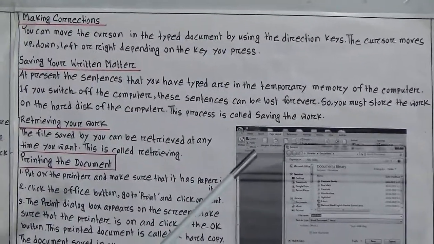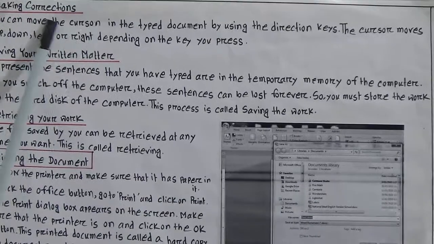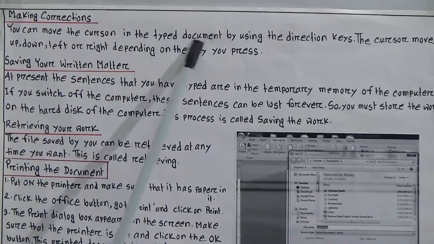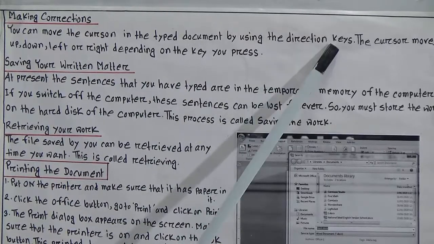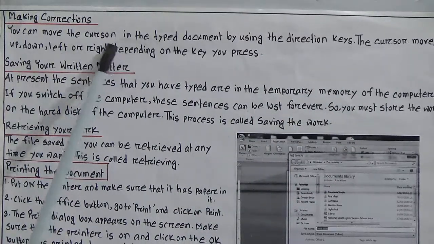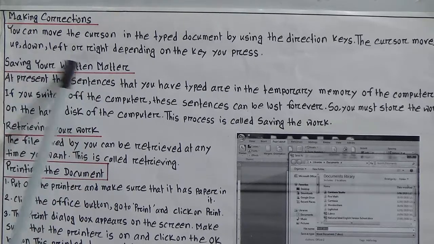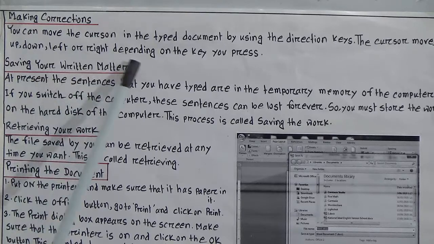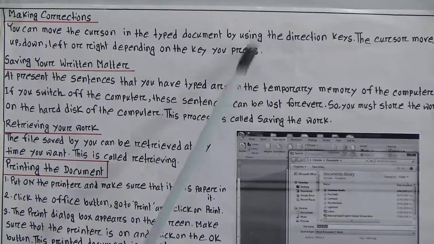Now we will go to making corrections. After writing, whenever we need to correct something, we will go to making corrections. You can move the cursor in the typed document by using the direction keys. The cursor moves up, down, left or right. That means 4 buttons are here, 4 commands. It moves up, down, left or right depending on the keys you press.